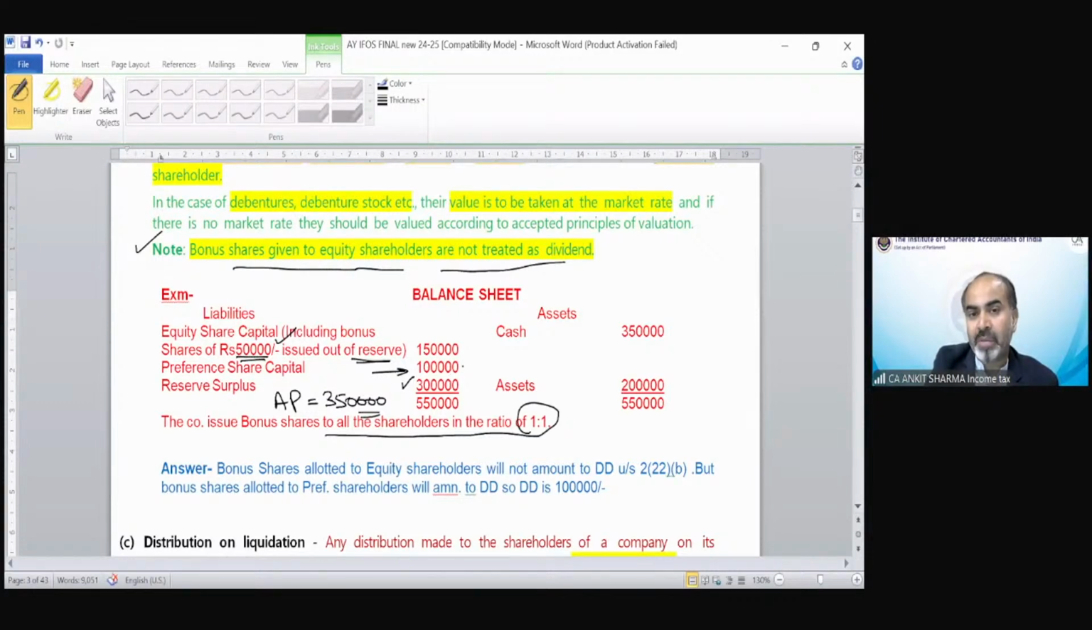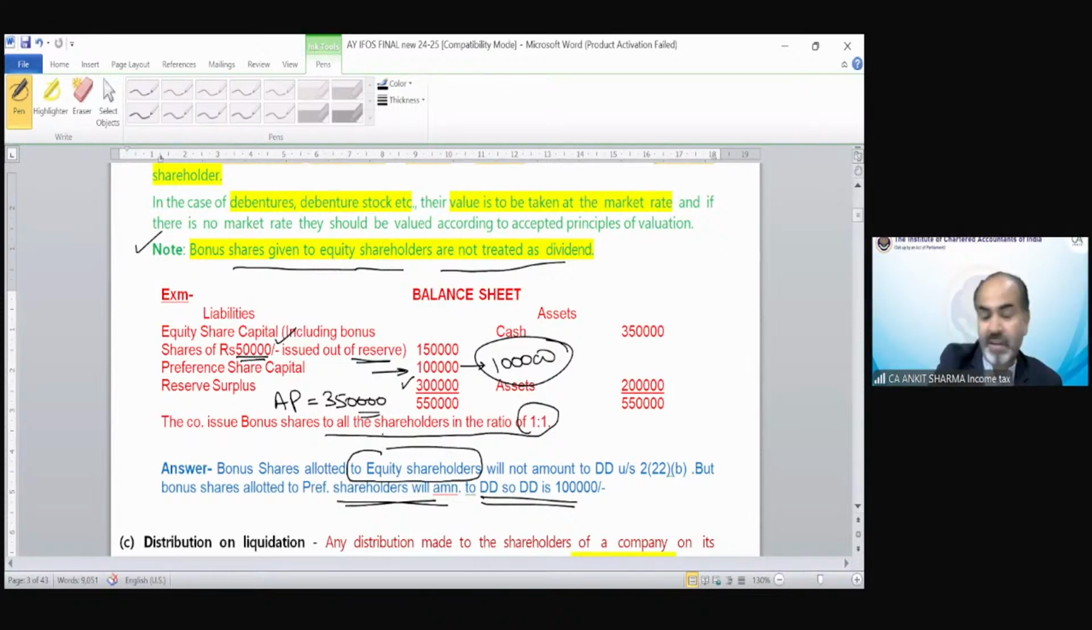So how much was the preference share? 1 lakh. So bonus share also will be 1 lakh rupees. So 1 lakh, up to the amount of accumulated profit. So 1 lakh is going to be deemed dividend in the hands of the preference shareholder. Nothing is going to be deemed dividend under equity shareholder, even if they receive the bonus share.